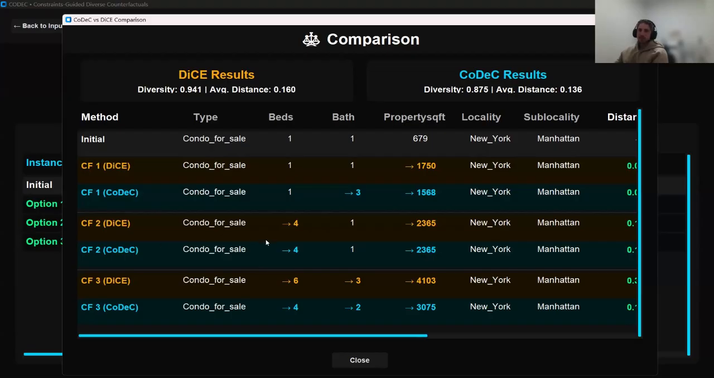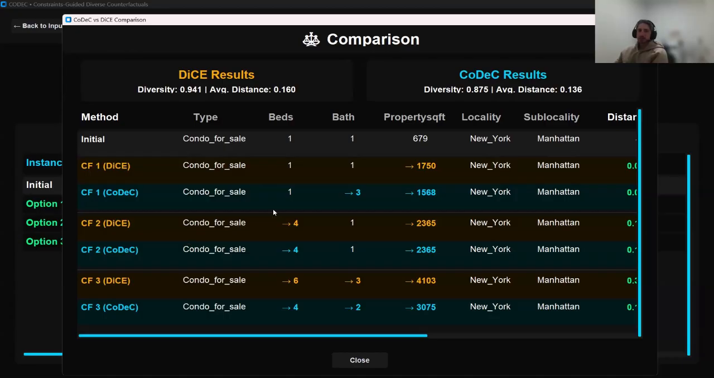CoDeC CF2 is similar to DICE CF2 since the DICE instance already satisfies the constraints. In the third pair, DICE suggested 6 bedrooms and 3 bathrooms. This violates the constraint that limits Manhattan properties to at most 4 bedrooms. 6 bedrooms doesn't exist in Manhattan condos in our dataset.